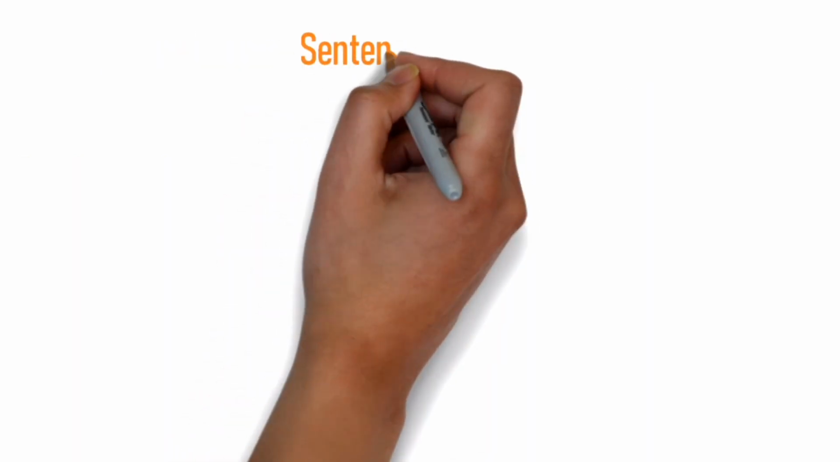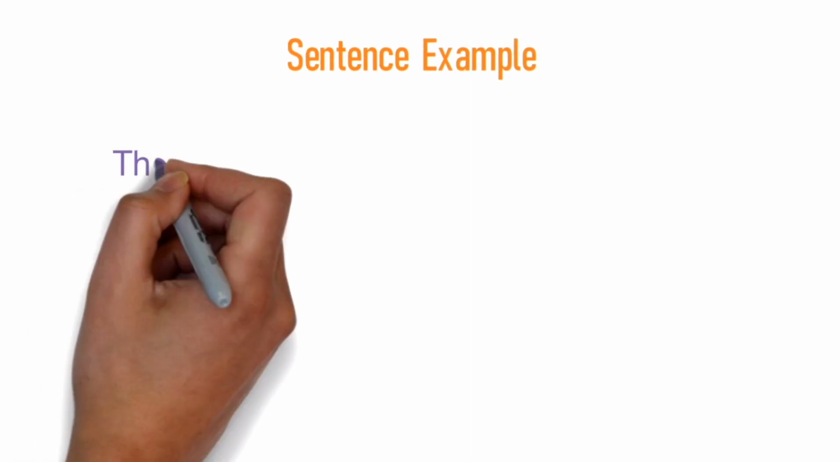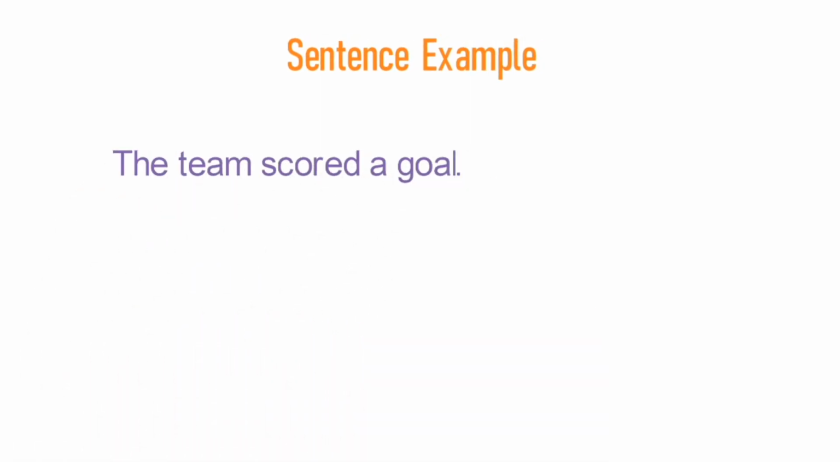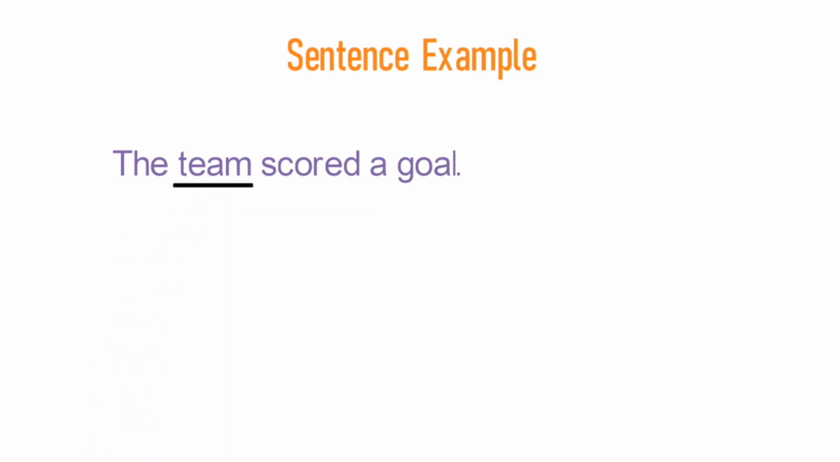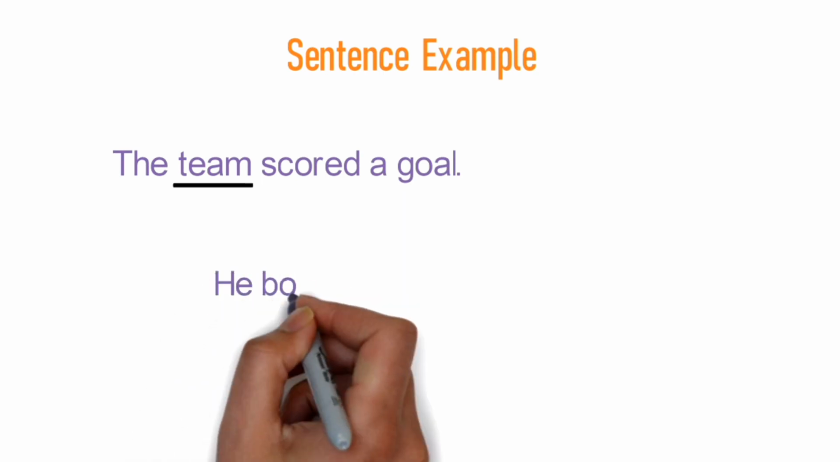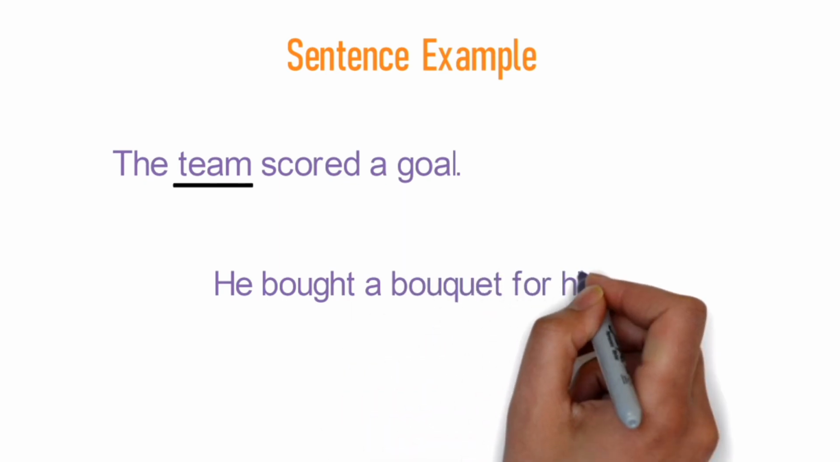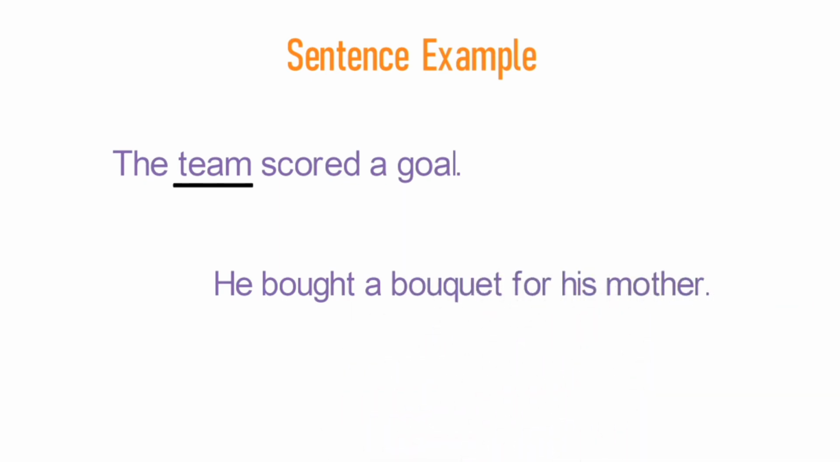Let's look at some sentence examples for further clarity in our concept. The team scored a goal. In this sentence, team is a collective noun as all the members in a team are performing the same function to score in a match. Let's have a look at another example. He bought a bouquet for his mother. In this sentence, bouquet is a collective noun as bouquet is used for the group of flowers that is performing the same function.